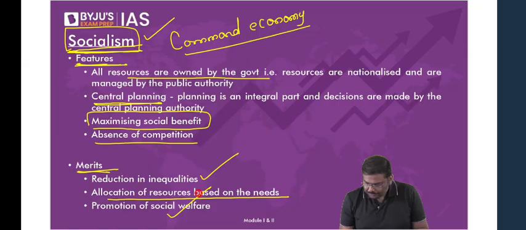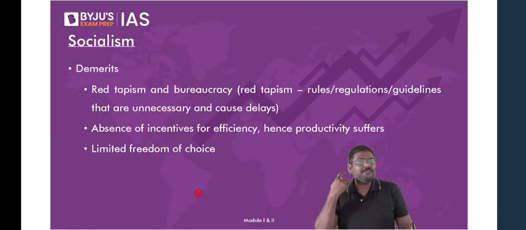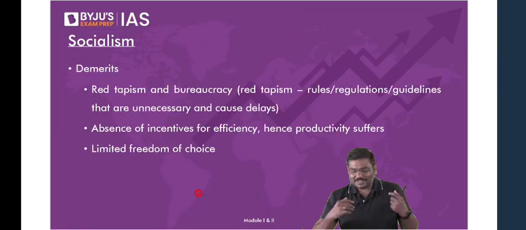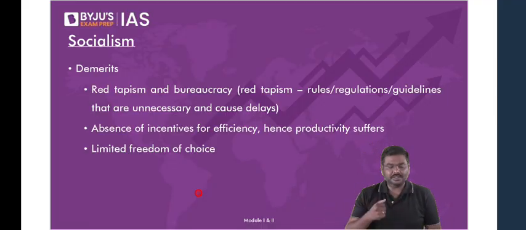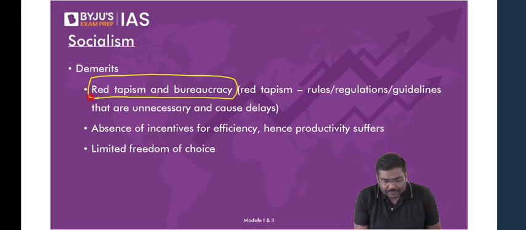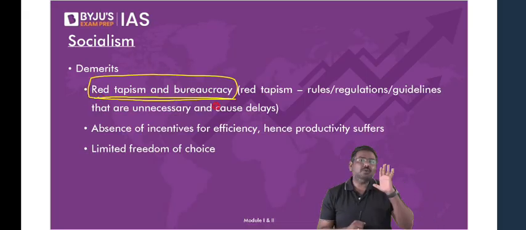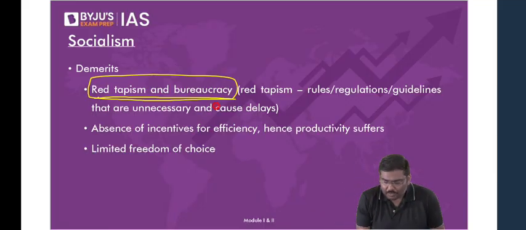But having said so, is it the best model then? Is socialism the best model? Should India shift to socialism? Are there any concerns? Let's address it. First one, red tapeism and bureaucracy. Now, before you start asking me, sir, what do you mean by red tapeism?